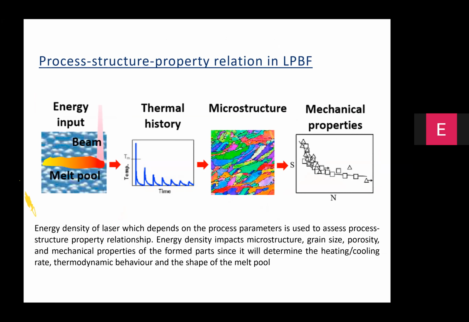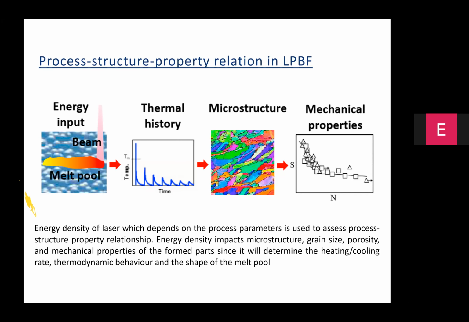Mechanical properties are the ones which you can readily test in a laboratory scenario in the form of a tensile strength, or elongation at break, or flexural strength, or impact strength, or resilience, or wear resistance. So these properties can be measured with some of the standard equipment which are available in the laboratories, but it is important for you to understand the correlation among the process structure and properties.